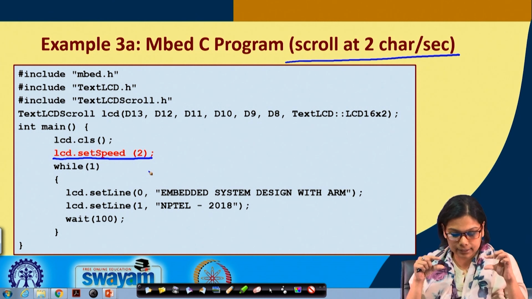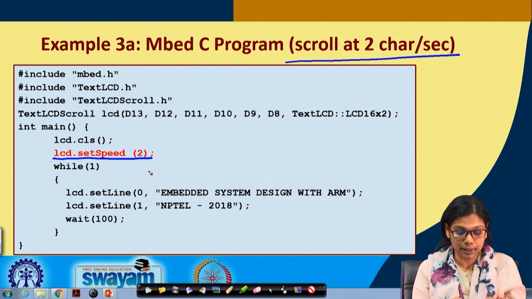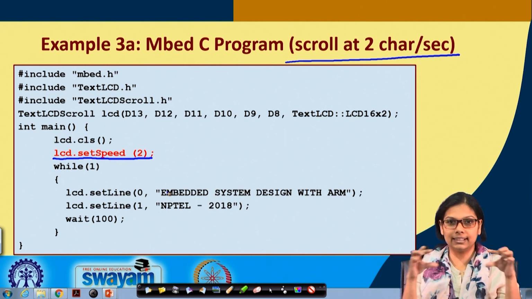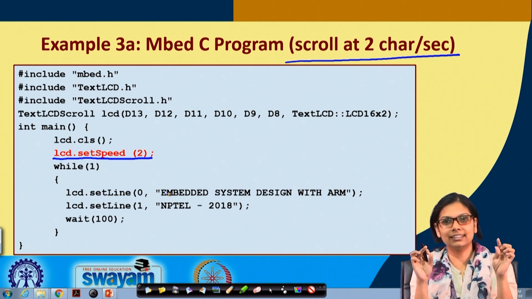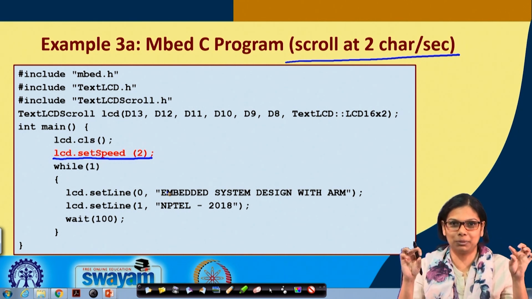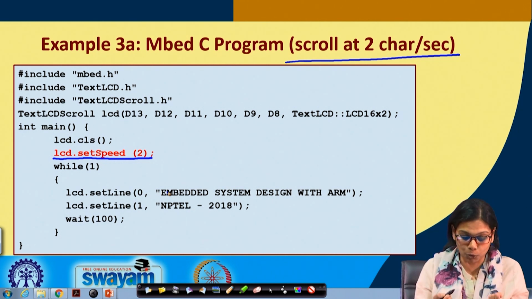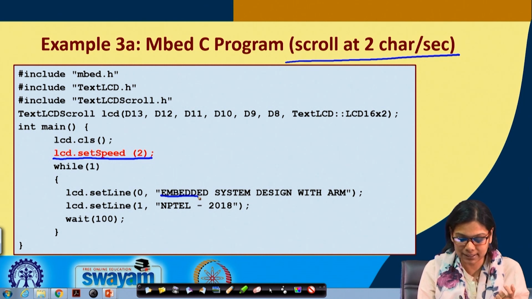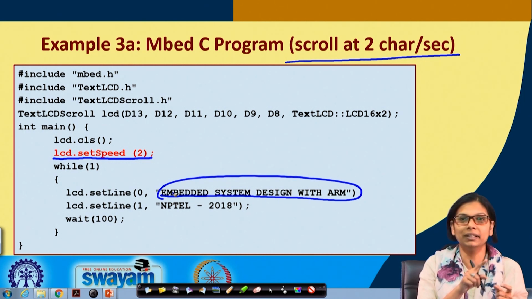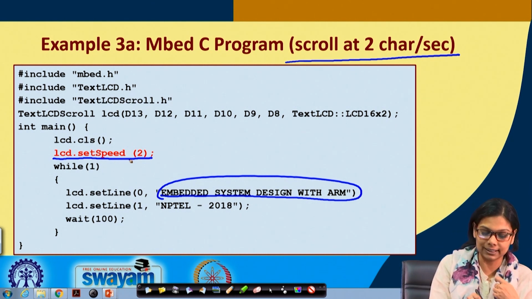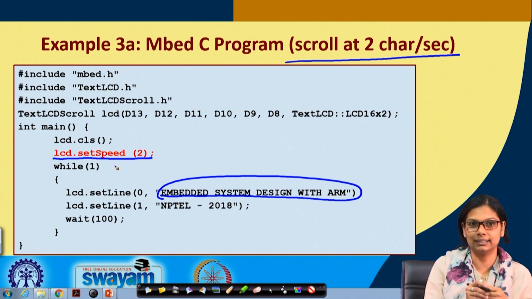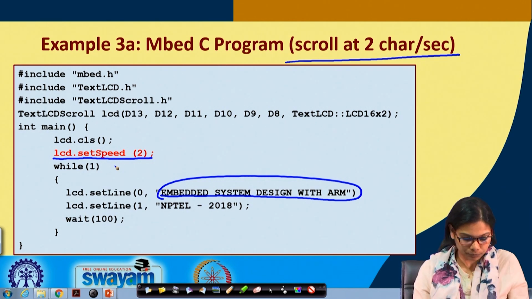And one important thing is that the LCD that we are using is 16 characters wide. So if the text is less than or equal to 16 characters, it will be displayed. But if it is more than that, then what happens? This particular text will be scrolling, okay, with the speed which is specified here, LCD.setSpeed.